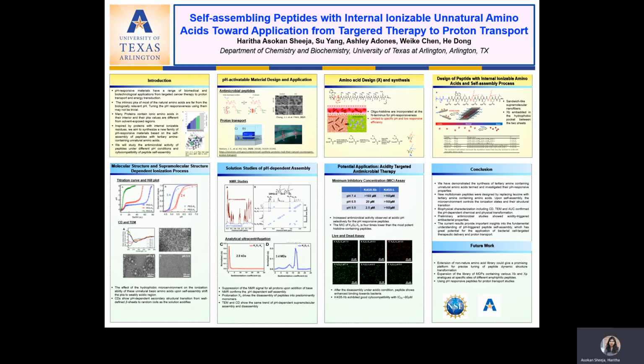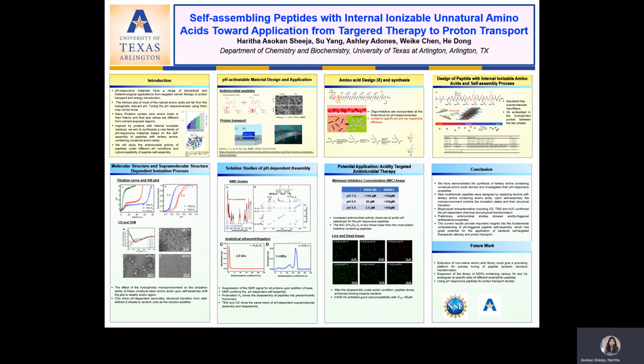So based on the sedimentation traces at pH 7.5 and 6.5, formation of large species was observed. At pH 5.5, AUC shows predominantly monomers with a molecular weight of 2.8 kilodalton. Taken together, these results show the importance of having ionizable amino acids in the hydrophobic core.